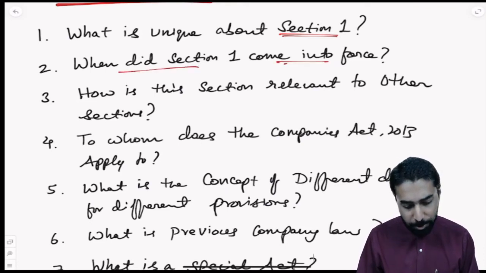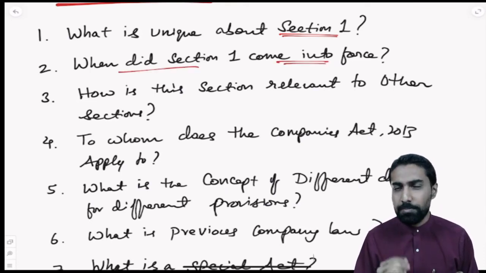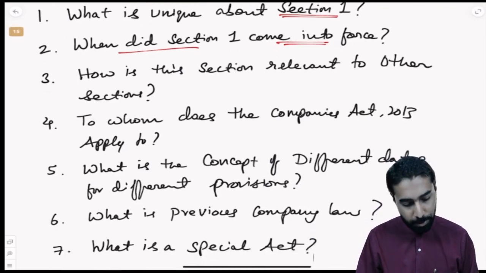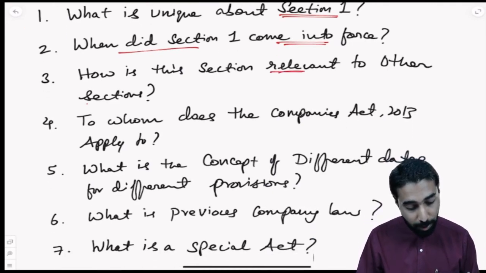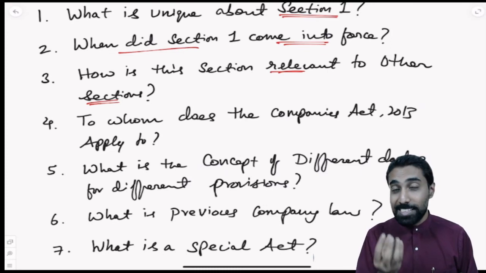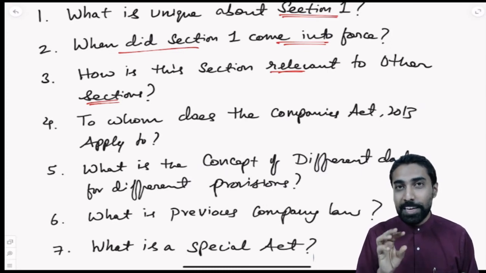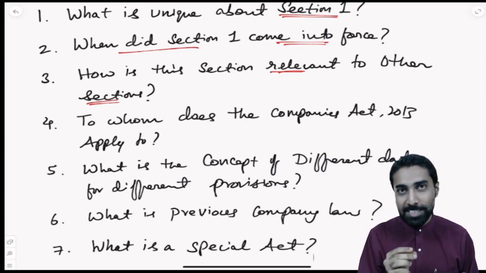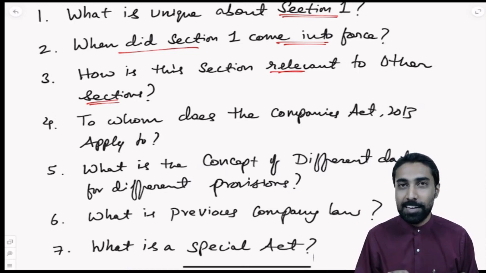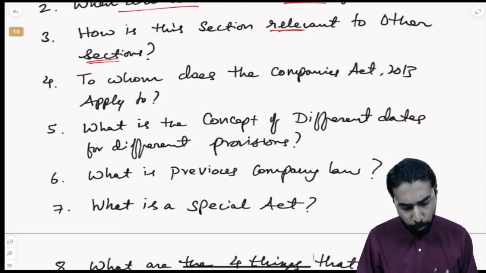When did section 1 come into force? That is understood: 29th August 2013. How is this section relevant to other sections? Because this section is like the seed, I told you, no? If this enabling provision is not there in section 1, most other sections can't get the correct effective date. To whom does the Companies Act 2013 apply?